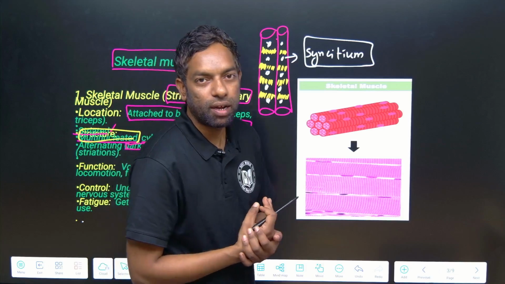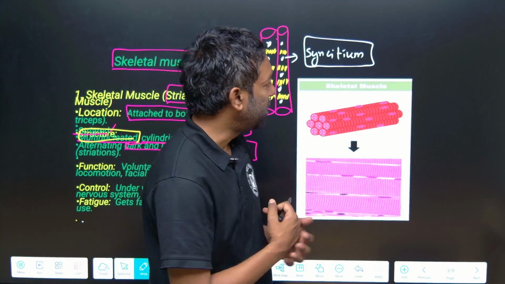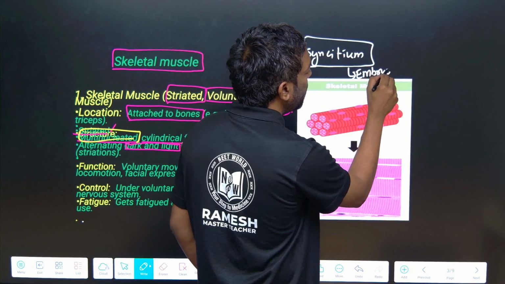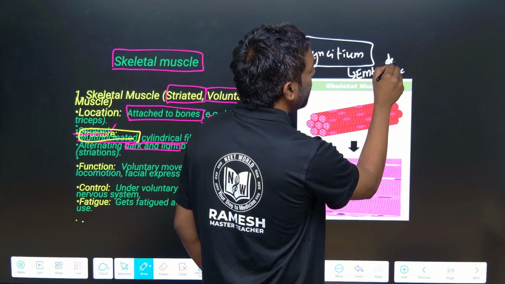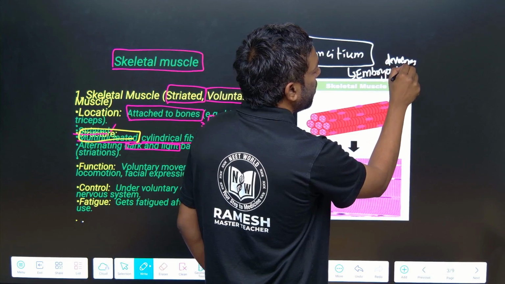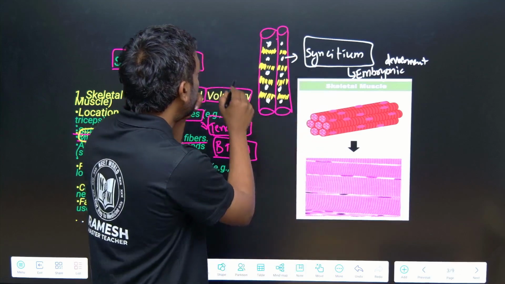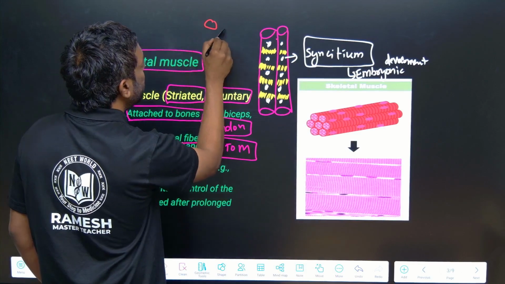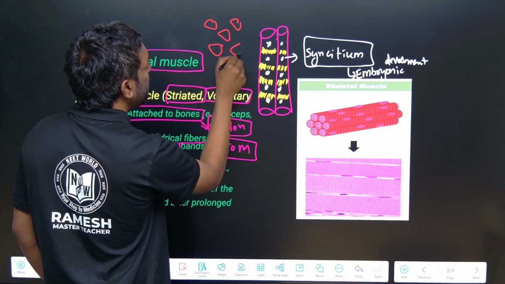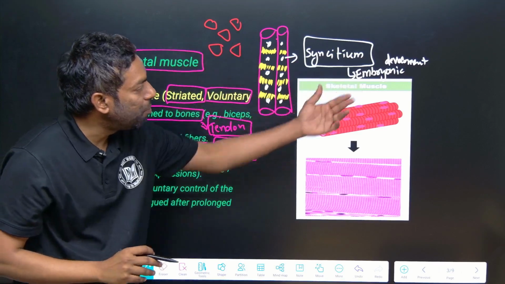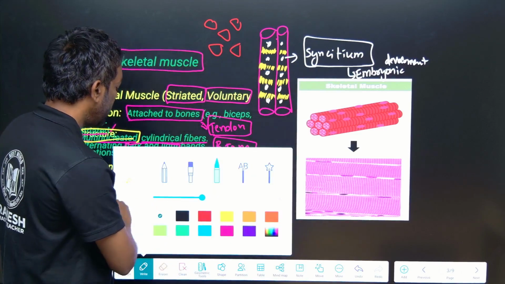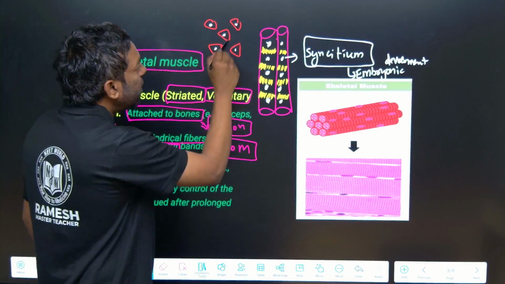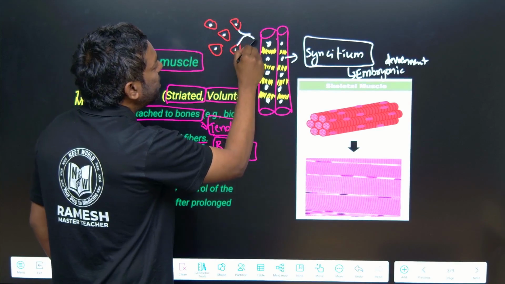How does it happen? In embryonic development, individual cells, each with its own nucleus, come together to form the skeletal muscle.